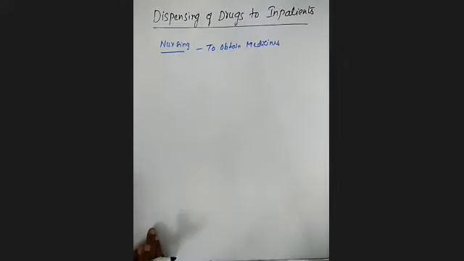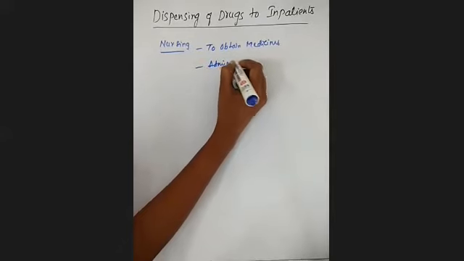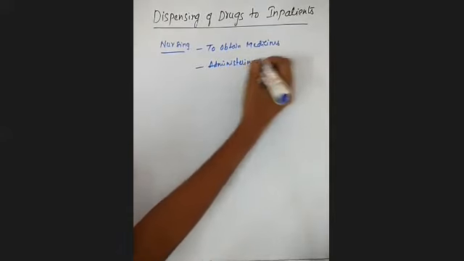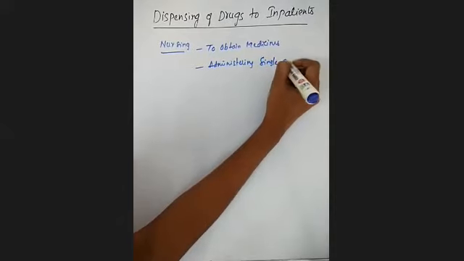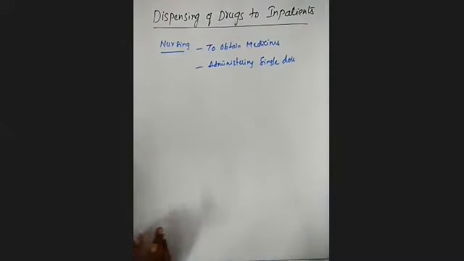And the next one is they are going to be administering a single dose to the patient. They are also administering a single dose to the patients, not on their own but on the order of the physician. So this is the role of the nursing staff: to obtain the medicines, and for that they make frequent trips to the pharmacy, and also they administer the drugs, that is a single dose, to the patients on the order of the physician.